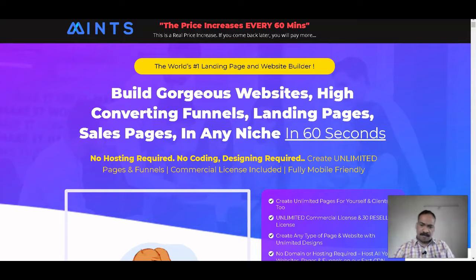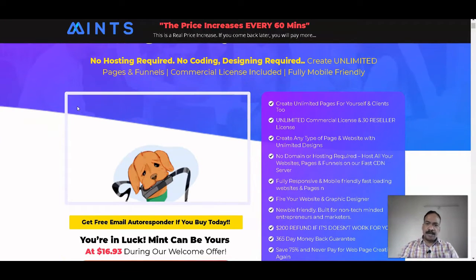It's a fully mobile friendly app. You will get unlimited pages for yourself and your clients also. You will get the unlimited commercial license and 30 reseller licenses along with this software. You can create any type of pages and websites with this unlimited design. No domain or hosting is required. You can host your website, pages, and funnels on their CDN server. So it's a fully responsive, mobile friendly, fast loading website. It's newbie friendly, built for non-technical minds also.